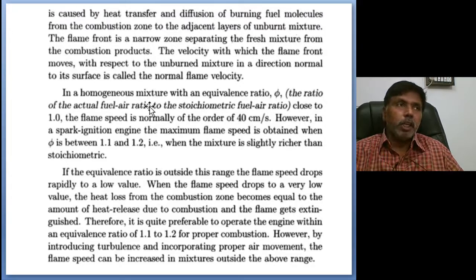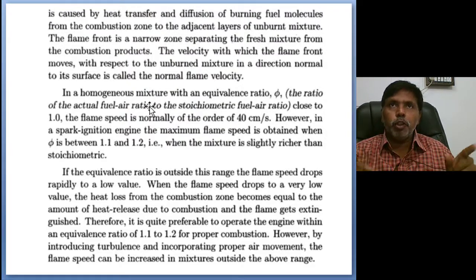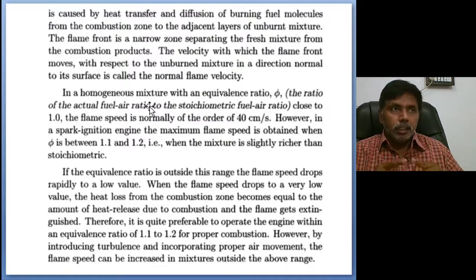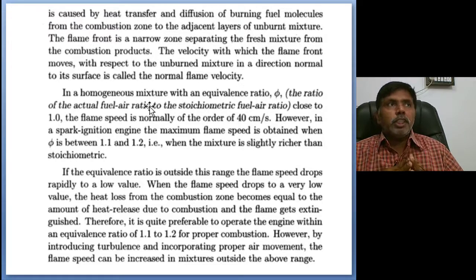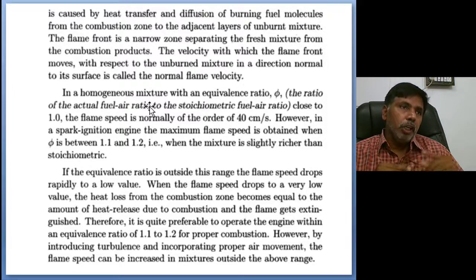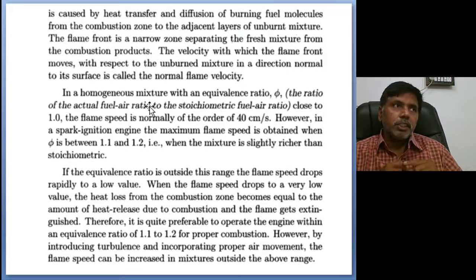Initially we give a spark, an origin is created, and that origin spreads to the boundary. Next, that flame front, meaning the entire boundary flame, moves with a velocity. Based on that velocity we can decide whether it is normal combustion or abnormal combustion. Why? Because in the combusted area high pressure is available and in the non-combusted area low pressure is available. Due to that pressure difference, this velocity is defined.